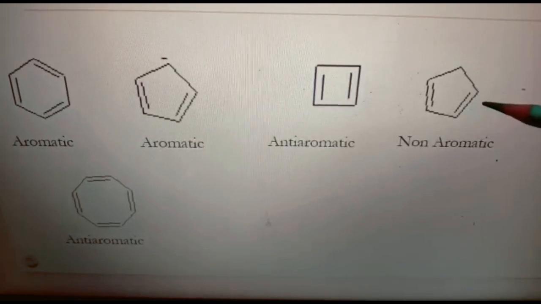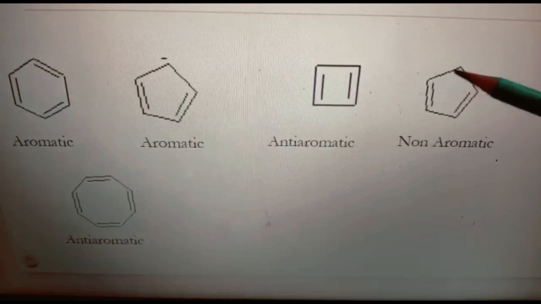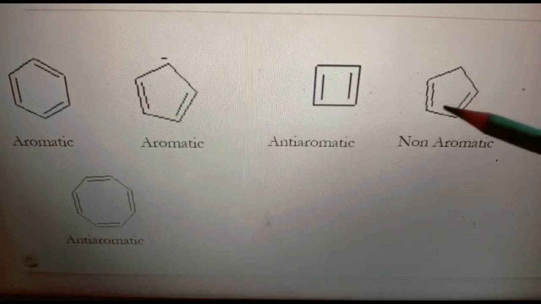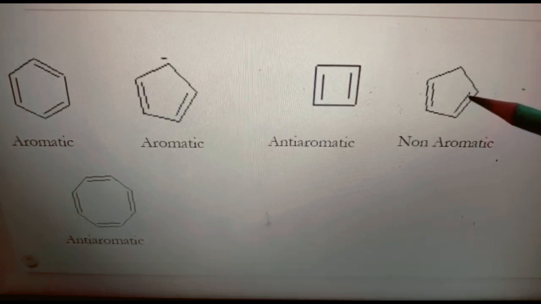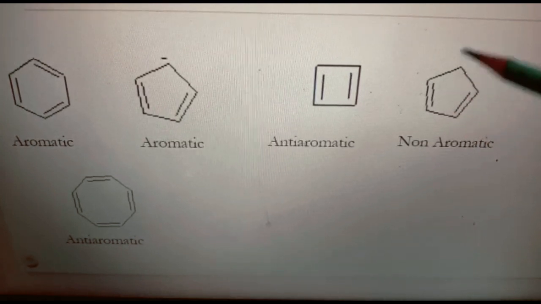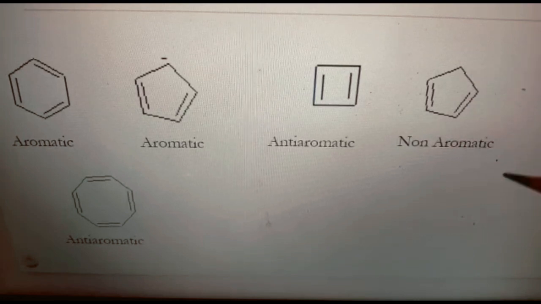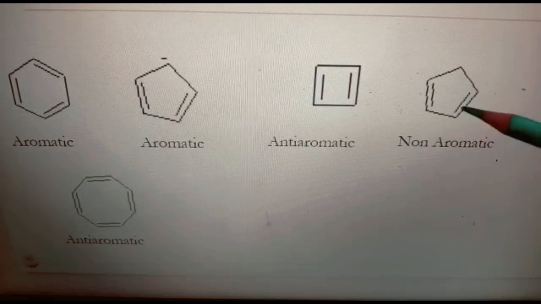This one is cyclopentadiene. Here see, after this pi bond there is a single bond, and here there is no pi bond. So alternate double bonds are not there, so electrons are not conjugated. This one is cyclic, planar, with a total of 4 electrons, but it is not anti-aromatic. Why? Because of the absence of conjugated double bonds. So 4n pi electrons are there, but due to the absence of conjugated double bonds, cyclopentadiene is non-aromatic.